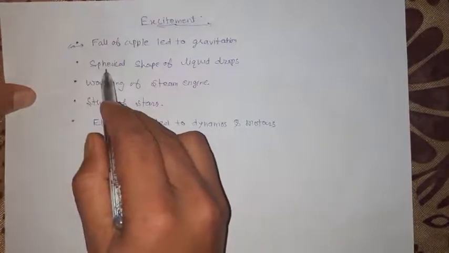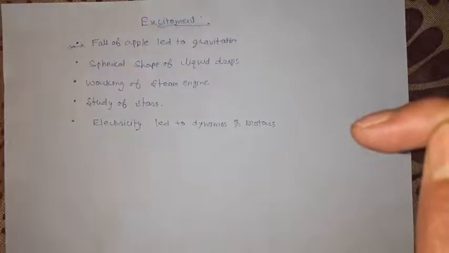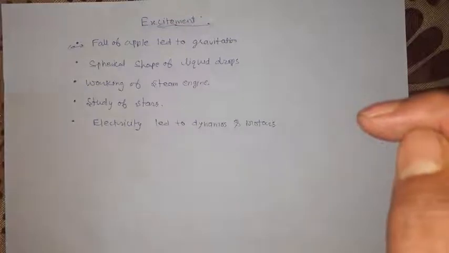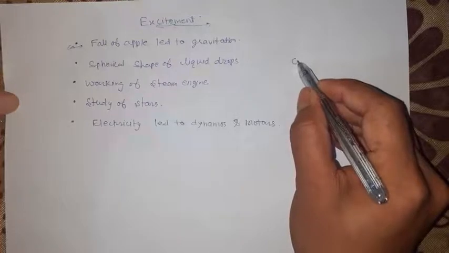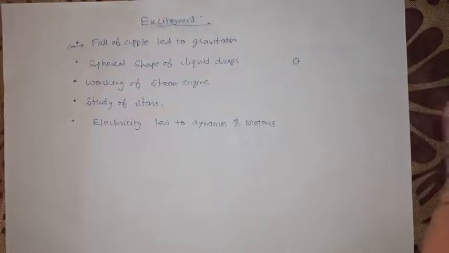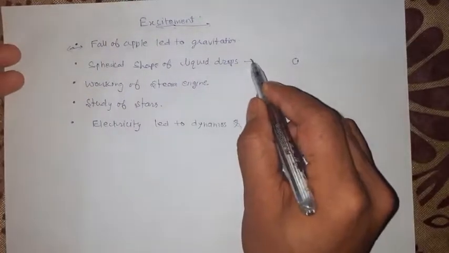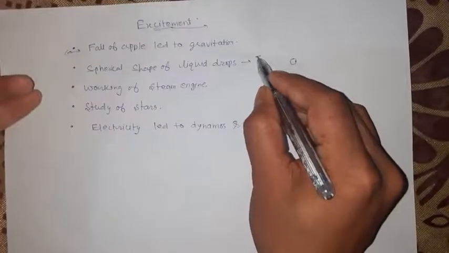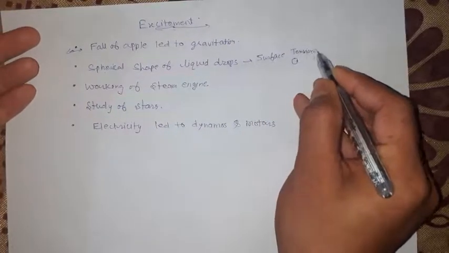Similarly, if we dip our finger in the water and thereafter remove it, there is droplet formation at the tip of our finger. You will find that this droplet is almost spherical in shape. Even raindrops, when they are falling down, are of spherical shape. So it is the excitement of physics that we come to know about surface tension. The reason behind it was surface tension.